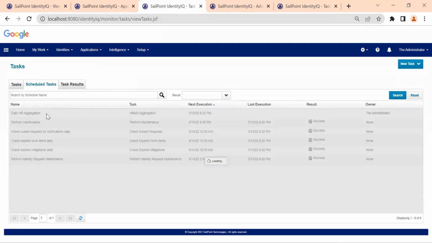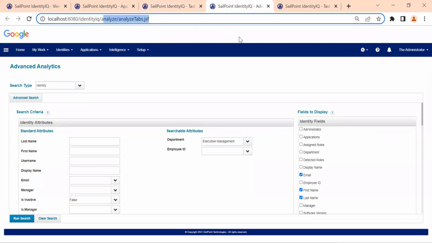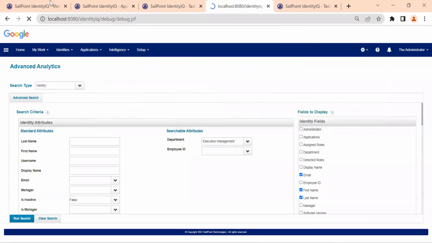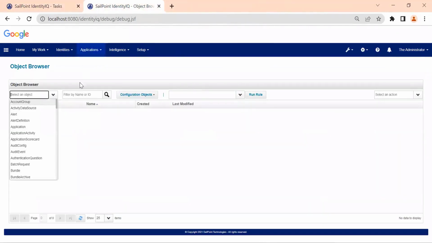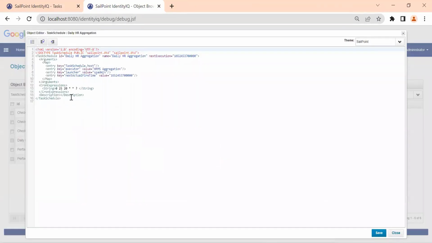This is one task here, and this is a task schedule updated. If I go to the debug page, like I mentioned earlier, for each object we simply create a backend copy here. So if I go to the task, you'll see it here. This is the one that I just did. Delete our creation, click on this. This is the cron expression.